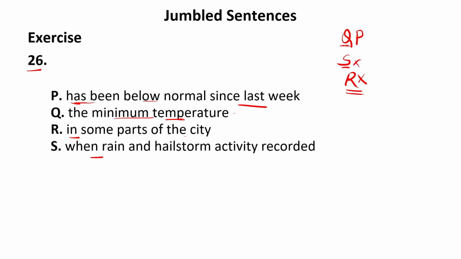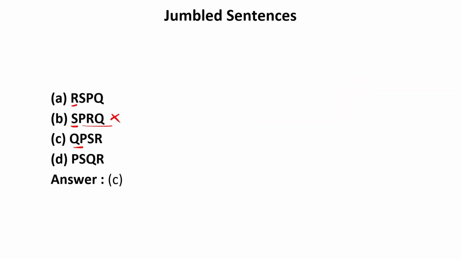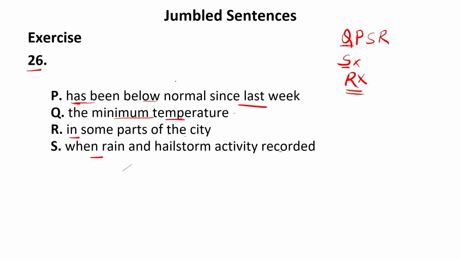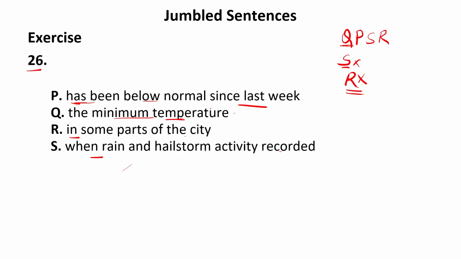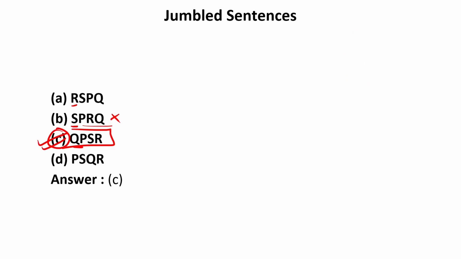It means we cannot begin the sentence using R as well. Now only one option is left, that is Q. If I begin the sentence with Q, "the minimum temperature has been below normal since last week when rain and hailstorm activity recorded in some parts of the city." So it should be S and then R. This should be the correct sequence. Now let us see the answer. Our answer is C, that is QPSR, and that is what we have already done. It means our answer is absolutely correct. So C will be the correct answer. P cannot begin the sentence, as we have already considered. So your answer will be C.